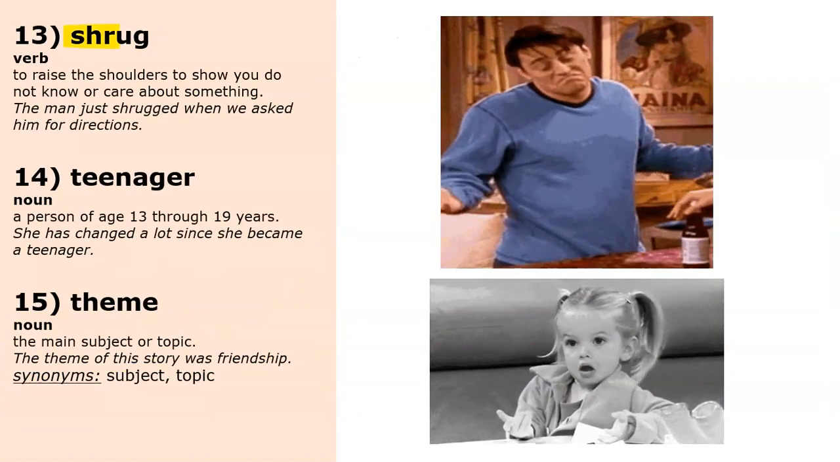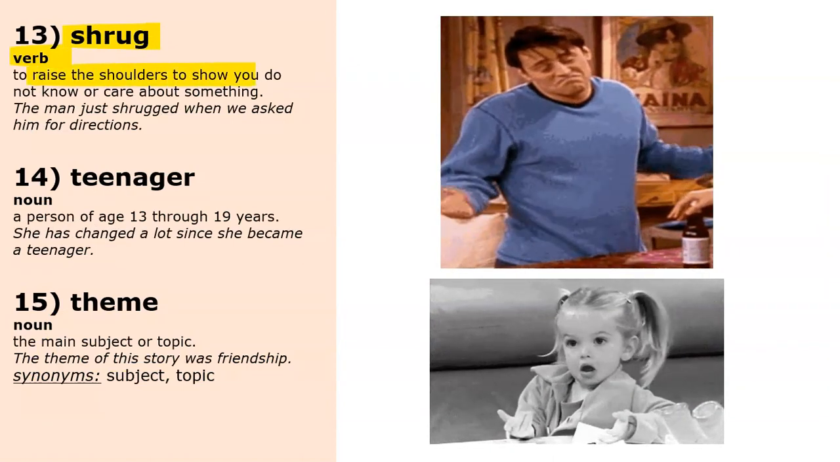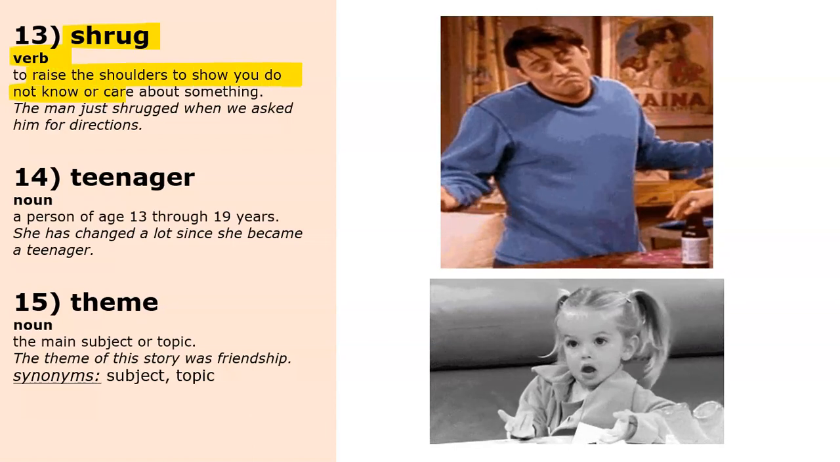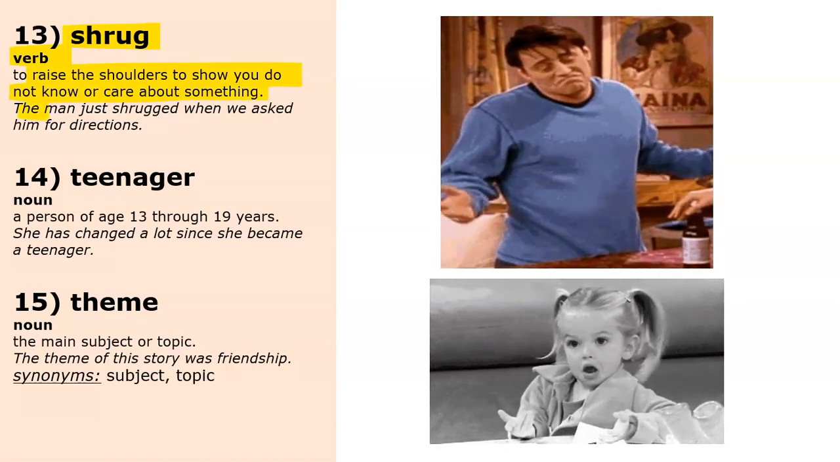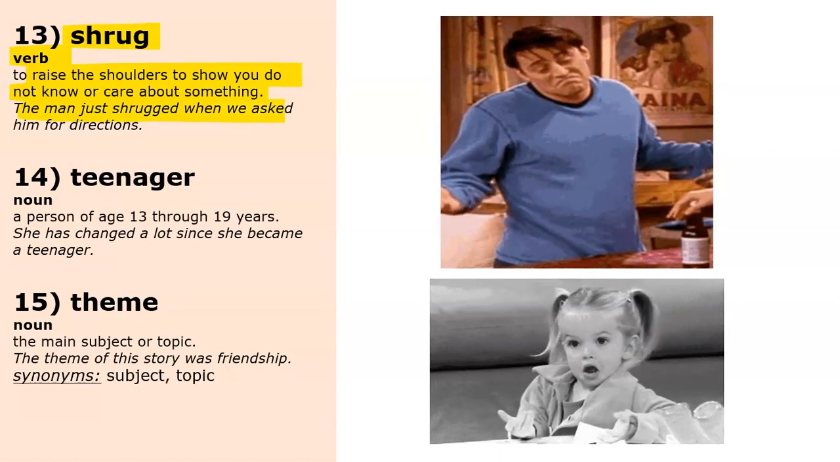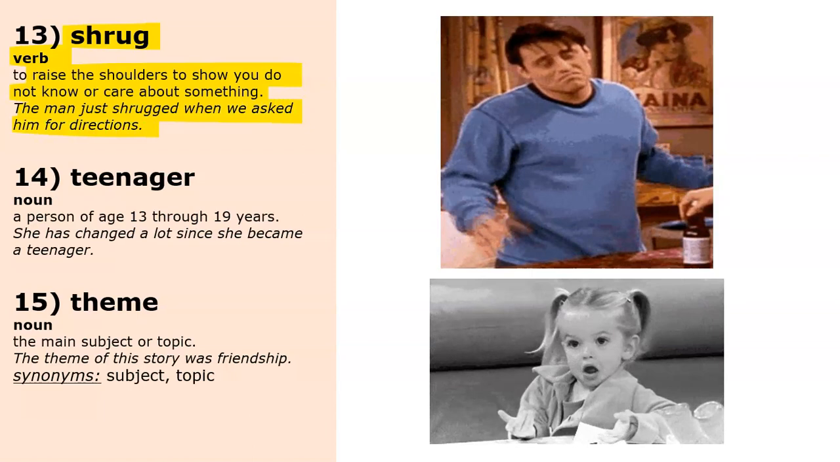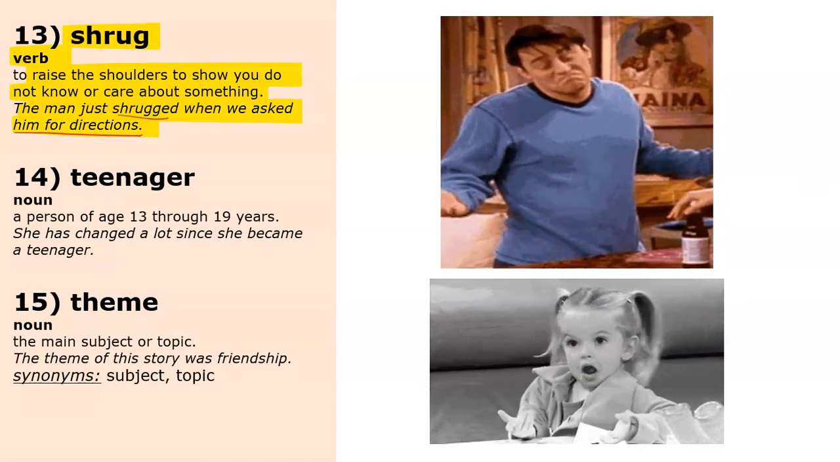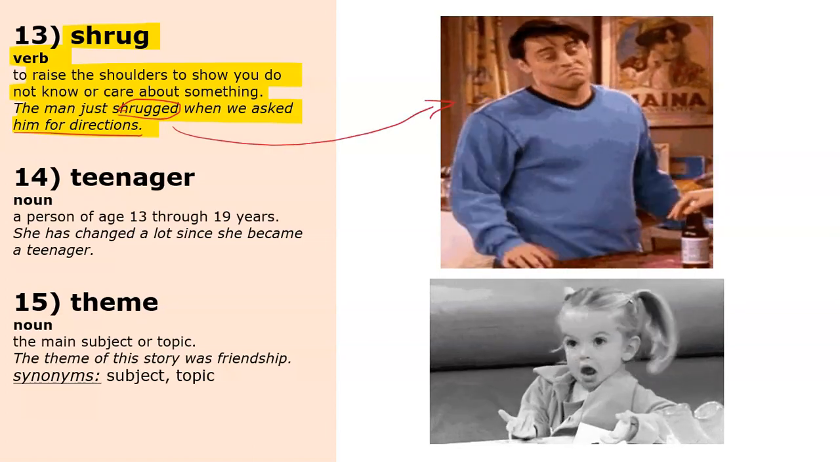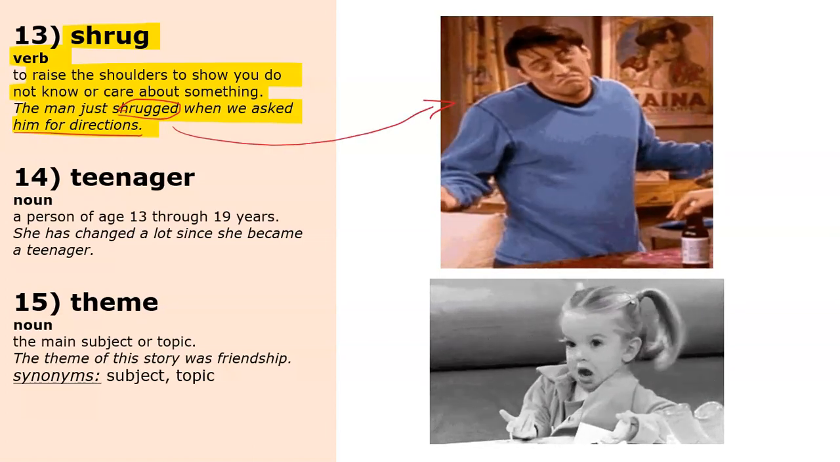Our next word is shrug. Shrug is a verb and it means to raise the shoulders to show you do not know or care about something. For example, the man just shrugged when we asked him for directions. Sometimes you need to ask someone where something is, but if they don't know, then they might just shrug like this. Did you ever shrug when someone asked you a question?